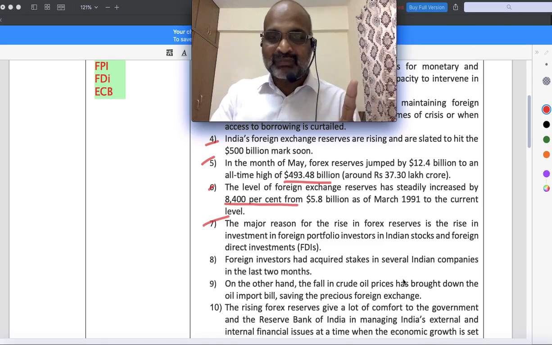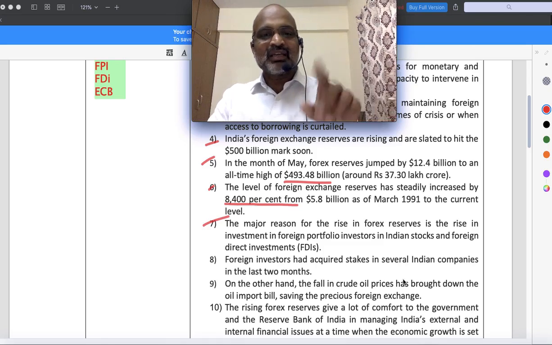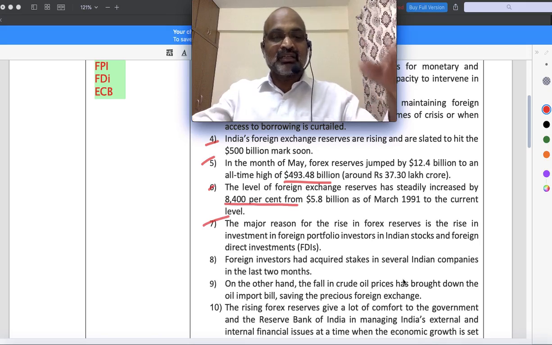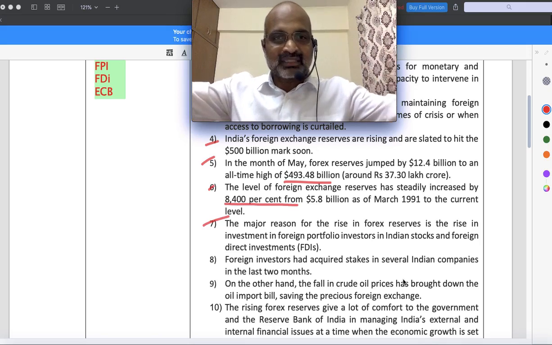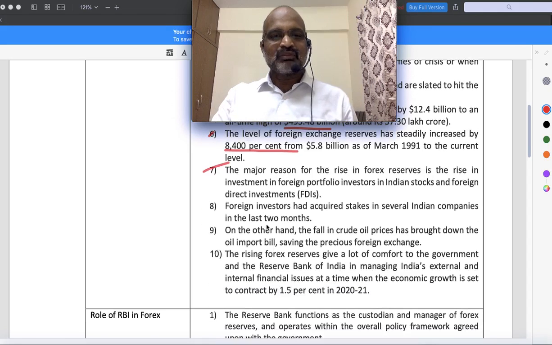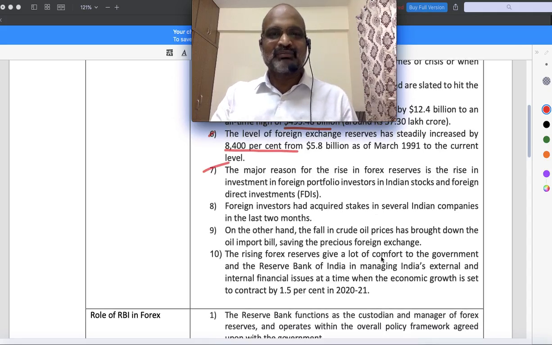FPI is a short-term investment, which is normally coming through the stock exchange. FDI is basically a long-term investment where they directly come and invest, otherwise they will invest in an Indian company more than 10%. All right. And this is the reason you see, eighth point is foreign investors have acquired stakes in Indian companies. Example, Reliance company from Facebook.